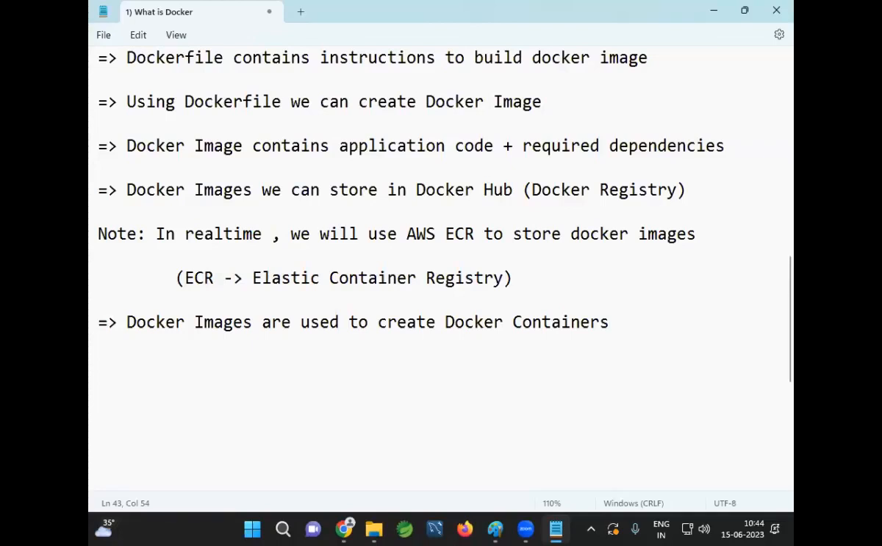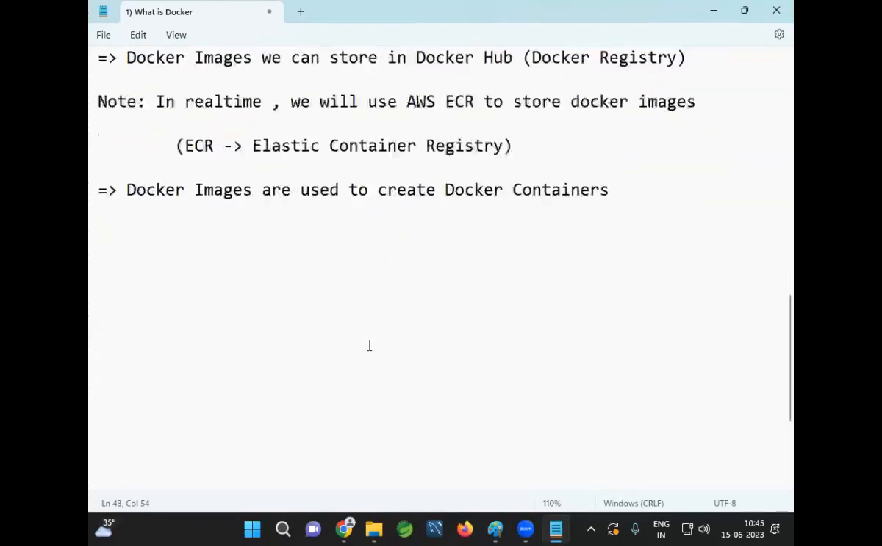When you run the Docker image, one container will be created. If you run the image 10 times, 10 containers will be created. If you run it 1,000 times, 1,000 containers will be created. Docker images are used to create Docker containers. The Docker container will have our application, and our application will execute inside the Docker container.